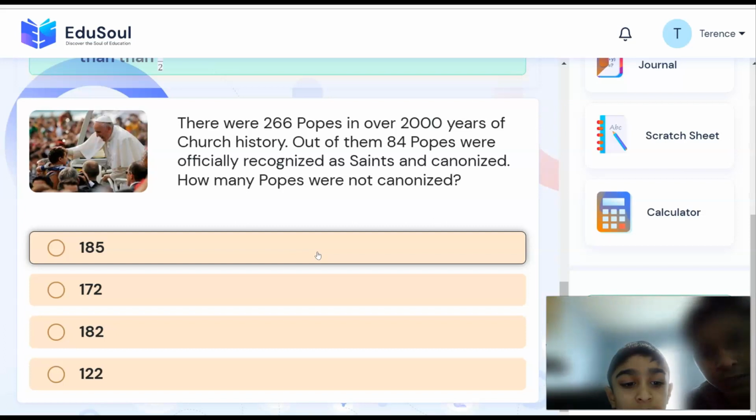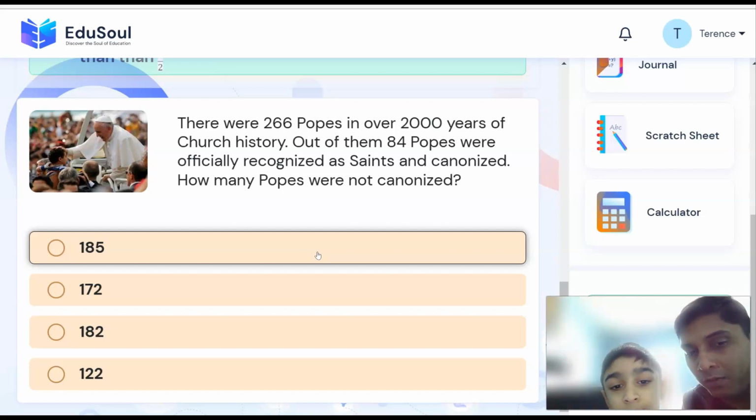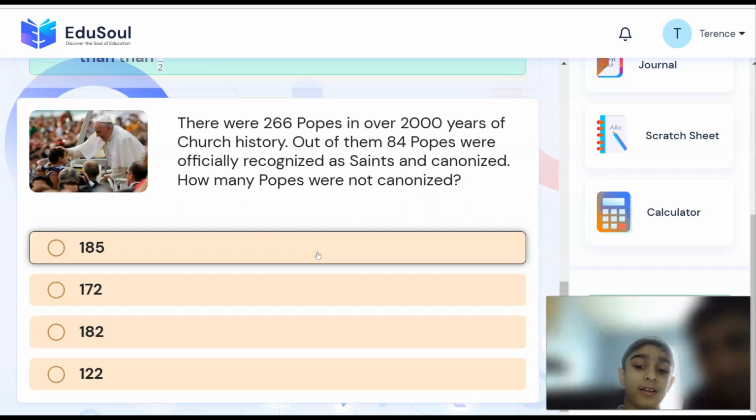So what did you do? Can you explain? What was the total number? 182. That's the answer, right? So what did you do in order to get 182? 266 minus 84. 266 was the total number. You subtracted 84 from it, and what did you get? 182.